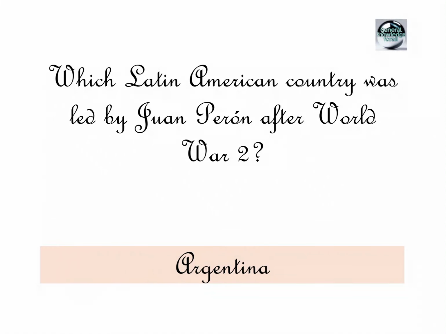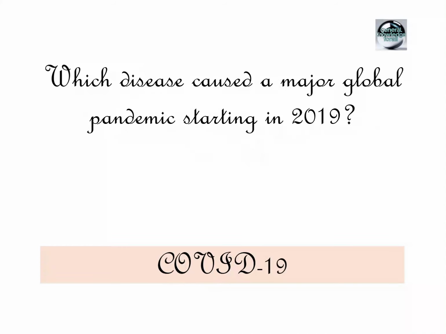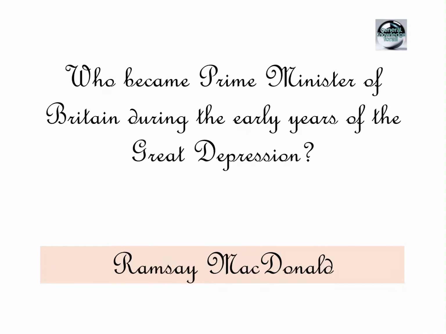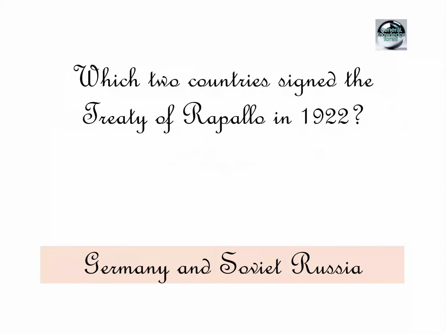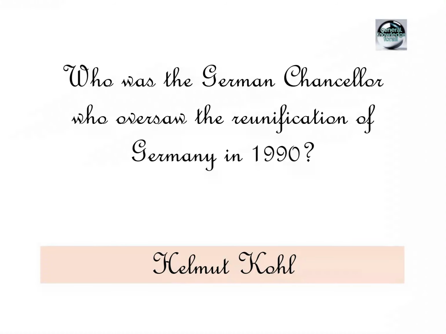Argentina. Which disease caused a major global pandemic starting in 2019? COVID-19. Who became Prime Minister of Britain during the early years of the Great Depression? Ramsay MacDonald. Which 2 countries signed the Treaty of Rapallo in 1922? Germany and Soviet Russia. Who was the German Chancellor who oversaw the reunification of Germany in 1990?